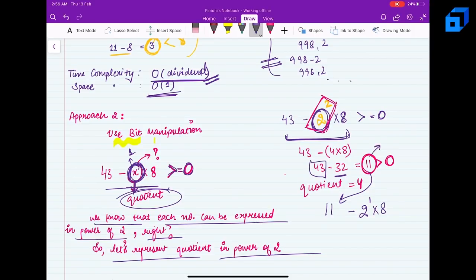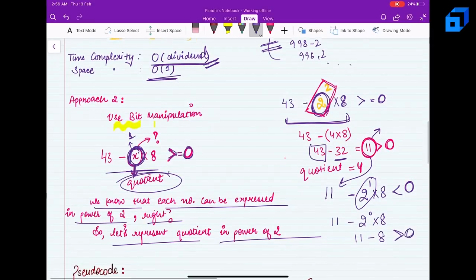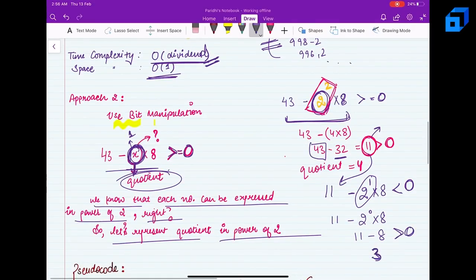Now 11 is left. So let's do 11 minus 2 to the power 1 into 8. This will become less than 0, so I can't take 2 to the power 1. So let's try taking 11 minus 2 to the power 0 into 8. So it is 11 minus 8. Now this is greater than 0 and this is 3, right? Since 3, the reduced dividend, has become less than the divisor,